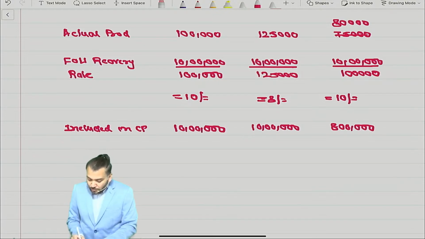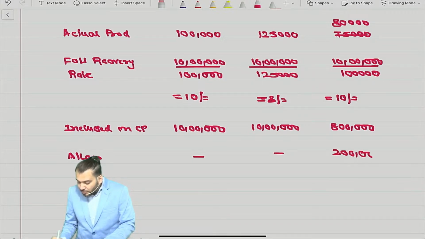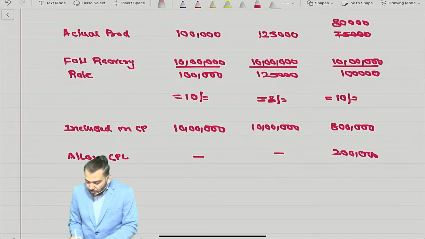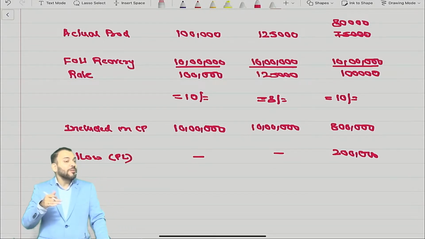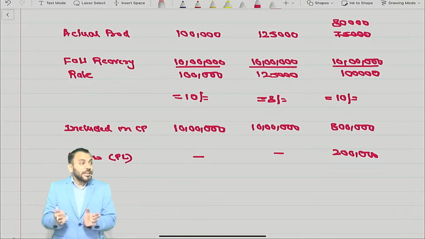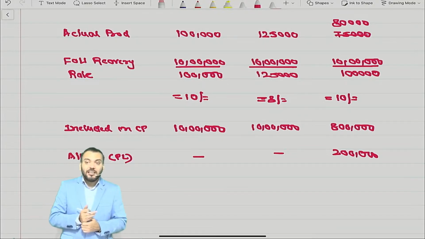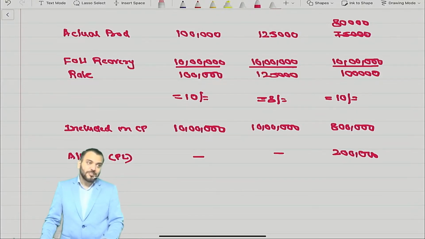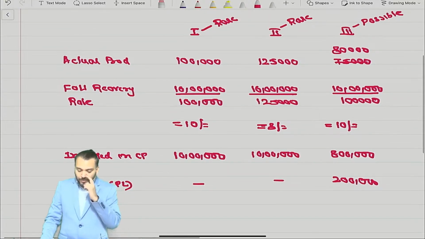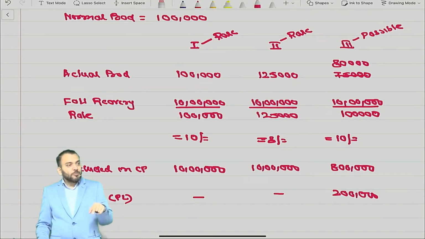Whatever is not included in cost price will be abnormal loss, which will be charged to PL. So this is under recovery, means we cannot recover from the customer, that becomes abnormal loss, and we know from our childhood that abnormal loss will always be charged to PL. It will not be included in the cost price. Understood? I hope you have understood this point. Have you understood actual production, normal production, whichever is higher?